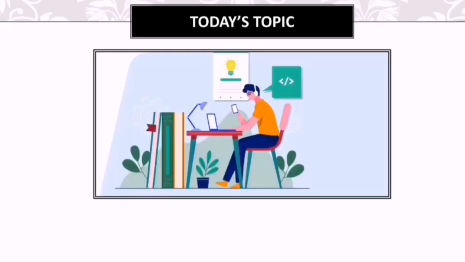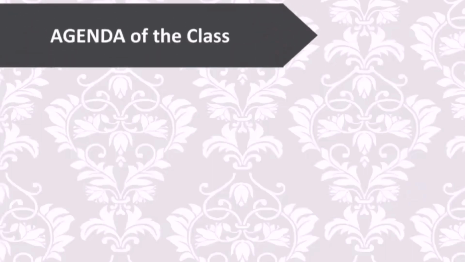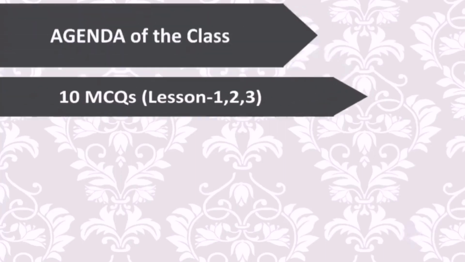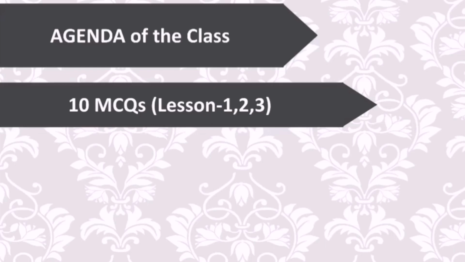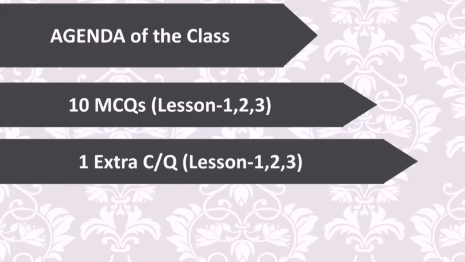Okay, as we have already started solving creative questions from the chapters, in today's class also we will be solving MCQ and extra creative questions from chapter 2 of your BGST book. So, what will be the exact agenda of our class for today? In our today's class, we are going to discuss the extra MCQs of chapter 2 and an extra creative question from this chapter. So, we will be learning to solve the MCQs and creative question of this chapter.